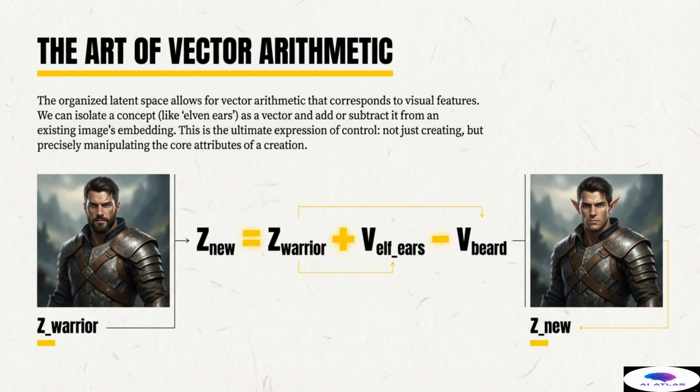The output is a character who retains the core attributes of the original warrior, such as his armor and expression, but now possesses elven ears and lacks a beard. This level of precise manipulation shows that the VAE has done more than just group data. It has learned the fundamental, linear relationships between features. We are not just creating, we are precisely manipulating the core attributes of a creation using simple addition and subtraction.